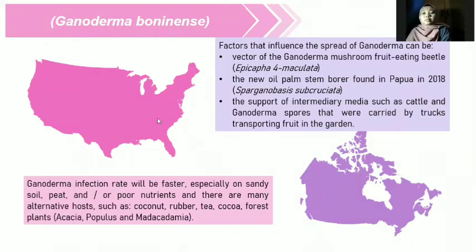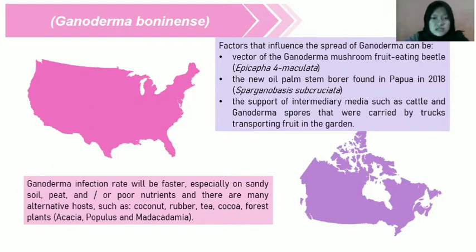Okay. After that, factors that influence the spread of Ganoderma can be, first, the factor of the Ganoderma mushroom fruit-eating beetle or Epicauta maculata. Second one is the new oil palm stem borer found in Papua in 2018, Sparganobasis subcruciata.